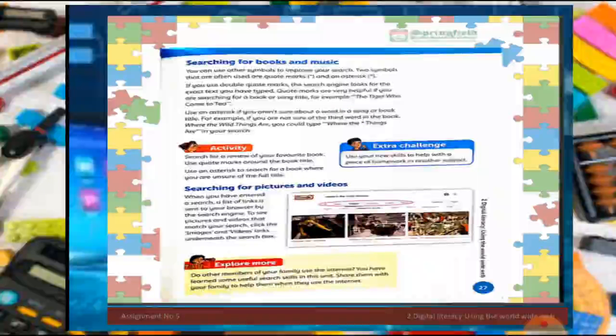Is it clear? Double quotes mean the exact text we want to search. And if we use the asterisk, it means I'm not sure about the words. Maybe the sequence of the words may change, but show me the search results related to this query. In this way we do our searching, when we are confirmed and when we are not confirmed. In both ways we will find numbers of results, books, music, and information which maybe we don't know. In this way we explore things.